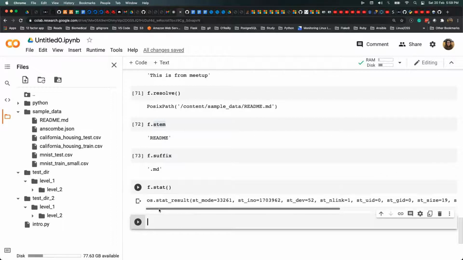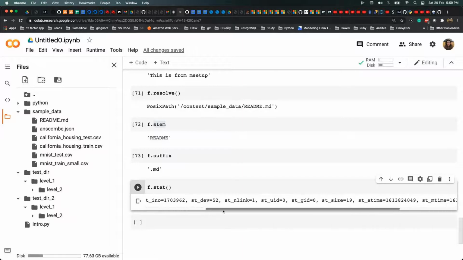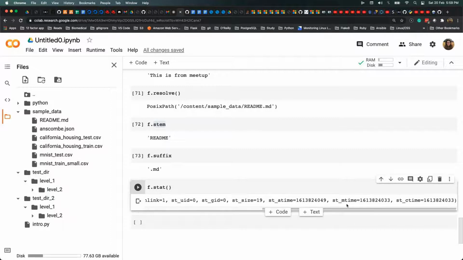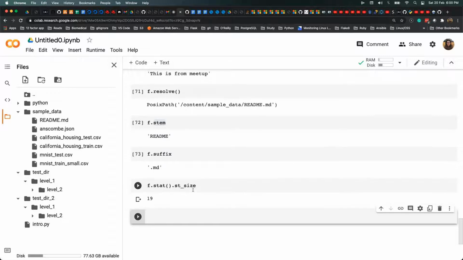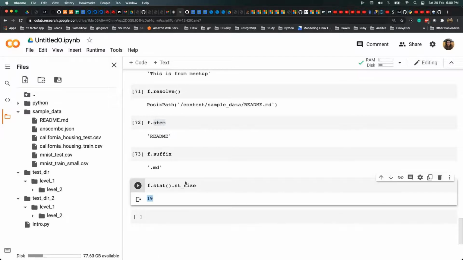It gives you all the details of that file, the different modes and then nlink, UID and all that stuff. So these are the statistics of when it was created, last updated and so on. Again it gives you an object of os.stat_result, so you can do statistics on all these things from here. If I want to get the size of the file, I'll say st_size. It's not a function, it's an attribute. I guess it should be 19 bytes.